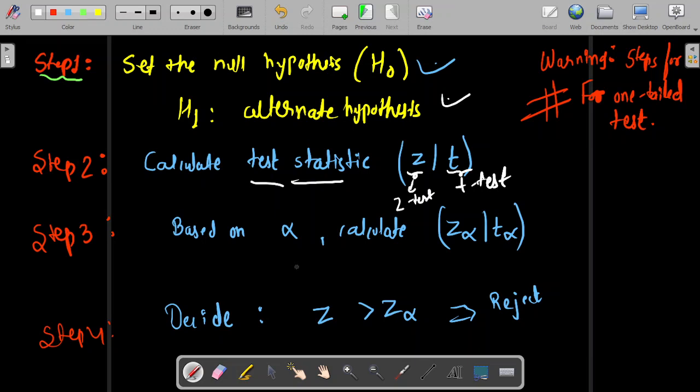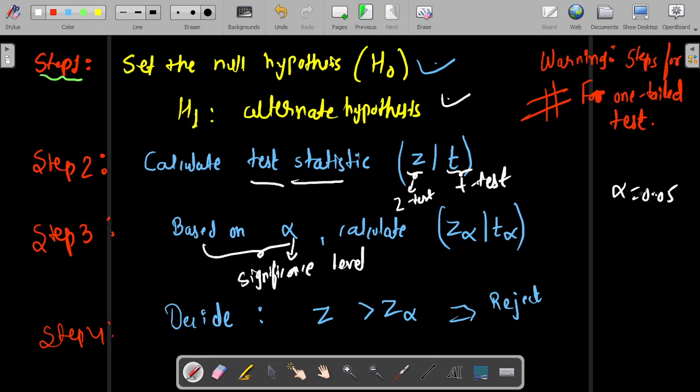And then step number 3 will be based on alpha. Now there is an important thing: alpha is the significance level. What is alpha, what is significance level, I'll show you in the example, but here I'll briefly tell you that alpha will be given in the question. Our alpha is given as 0.05. It means that this is our significance level.